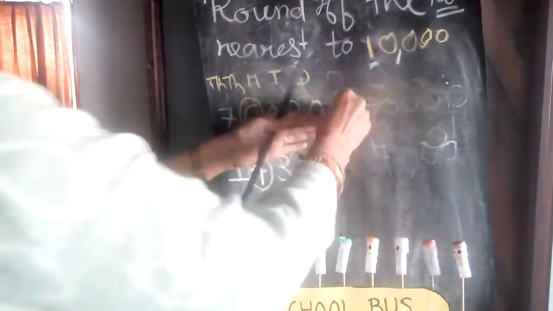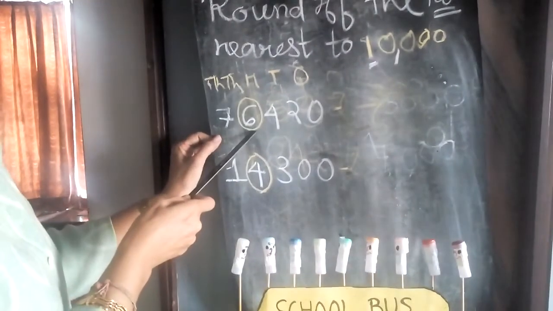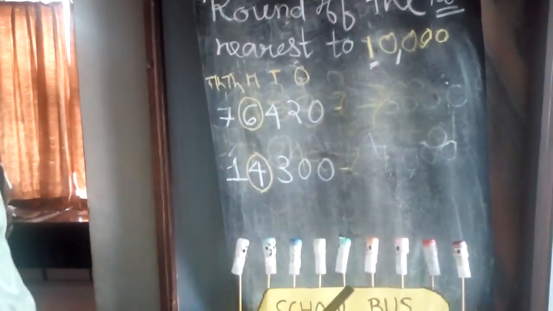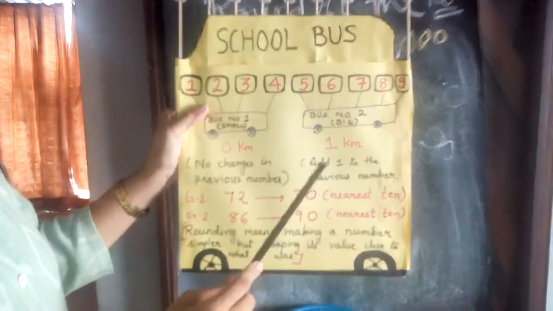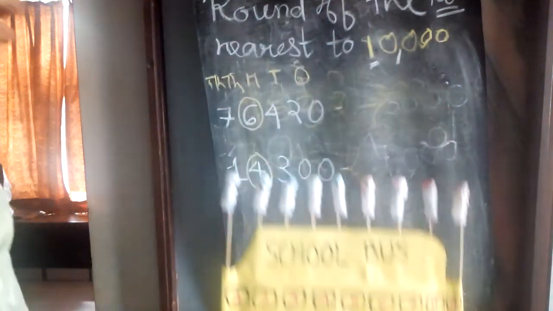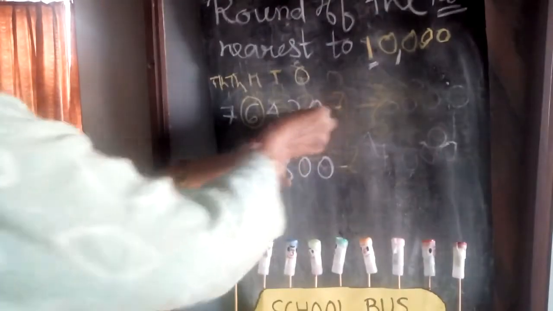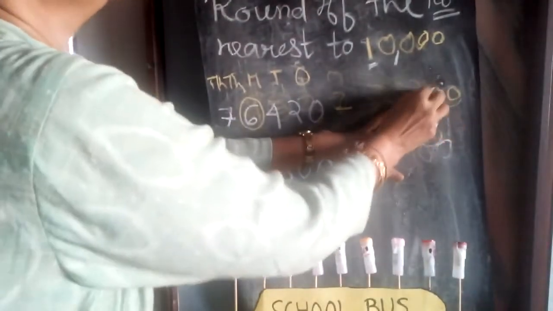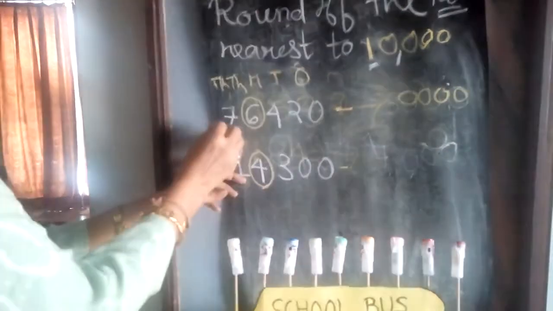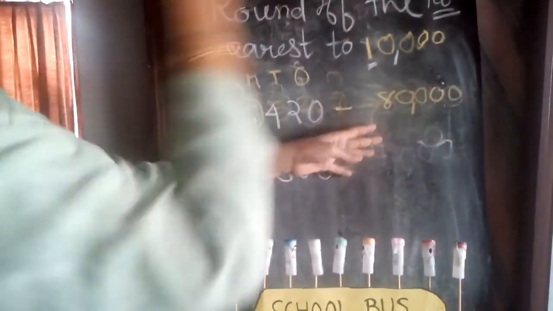Now look at the first number. When you are circling the thousand place, the number is 6. 6 means 6th standard. 6th standard again in big bus, 1 kilometer. Add 1 to the previous number. So we are adding 1 to the previous number, means all our digits up to 1000 will be 0. And we are adding 1 to the 10,000 place, that is 7 plus 1 is 8. So it is 80,000.